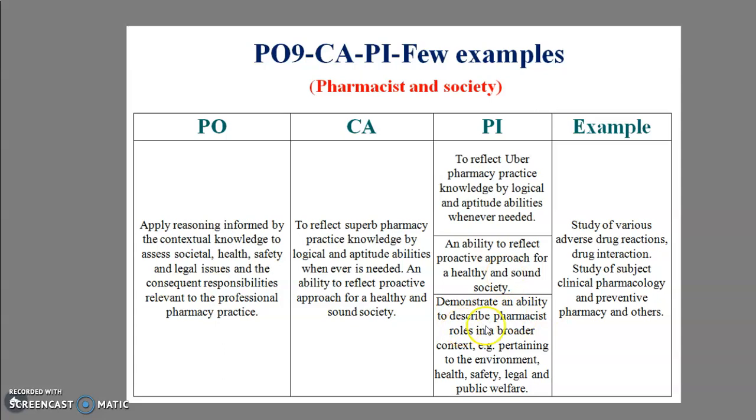And next, demonstrate the ability to describe the pharmacist in the role of a counselor. For example, the study of the various adverse drug reactions and drug interactions will help the pharmacist and the society. Means ultimately it will help to attain PO number 9.